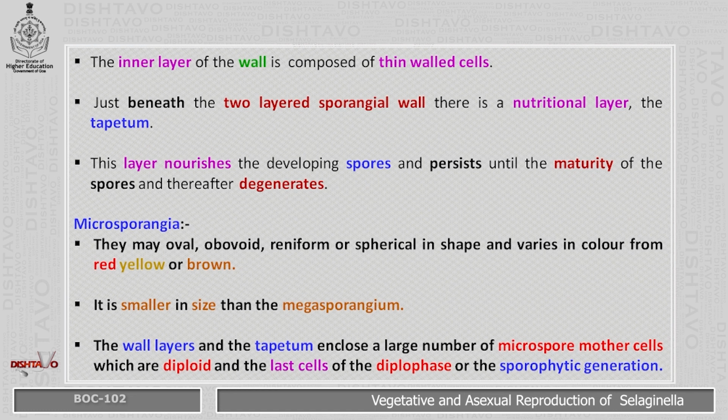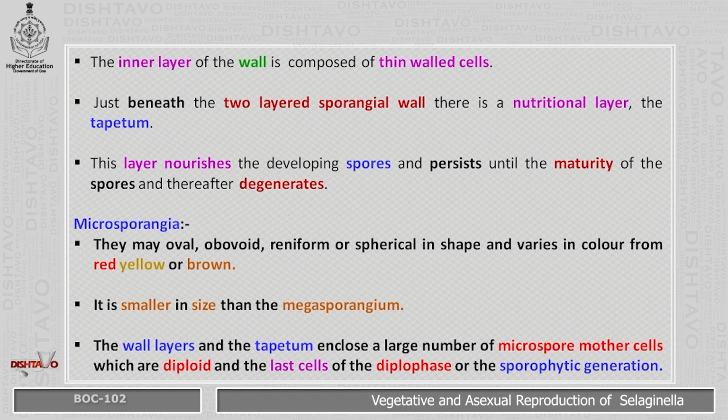Just beneath the two-layered sporangial wall, there is a nutritional layer called the tapetum. This layer nourishes the developing spores and persists until the maturity of the spores and thereafter degenerates.